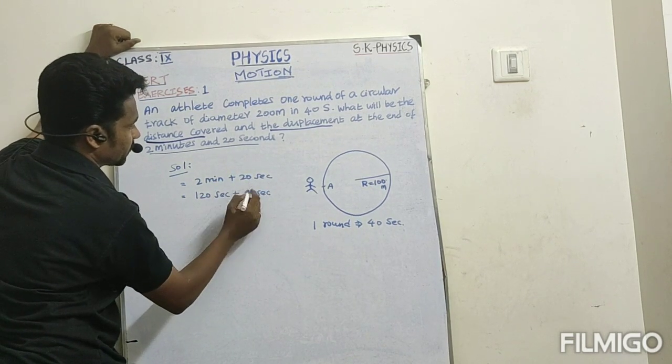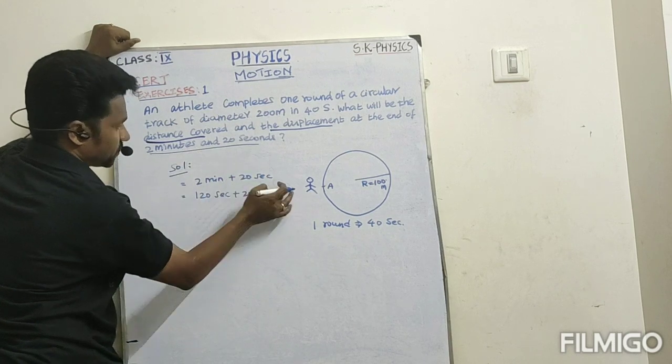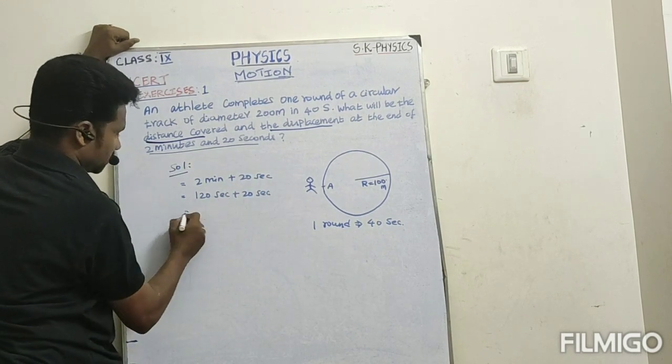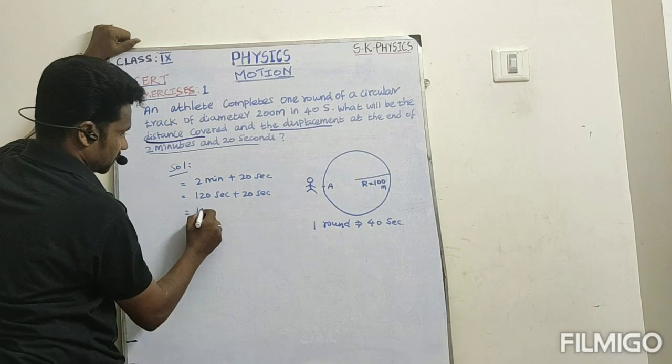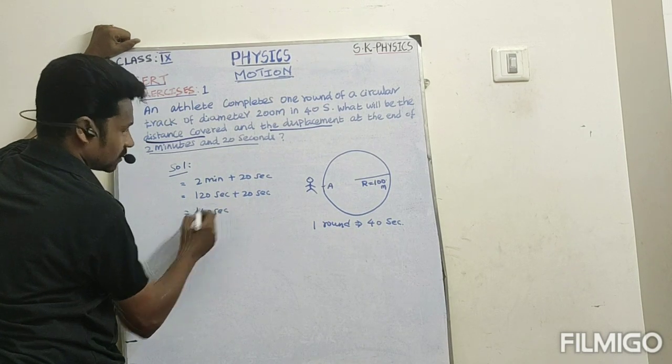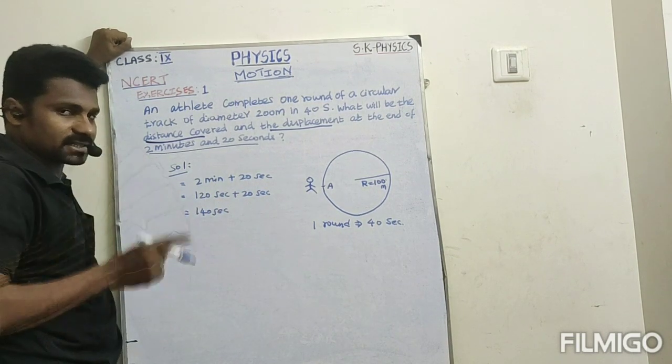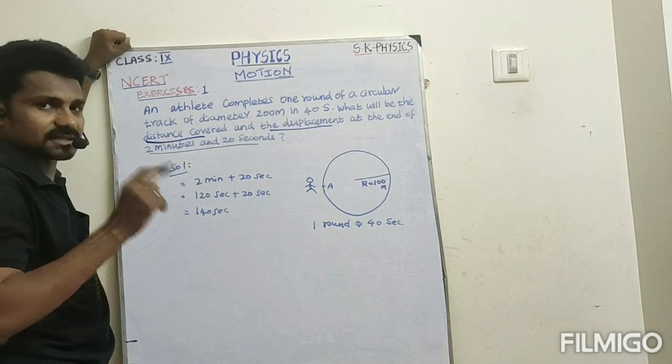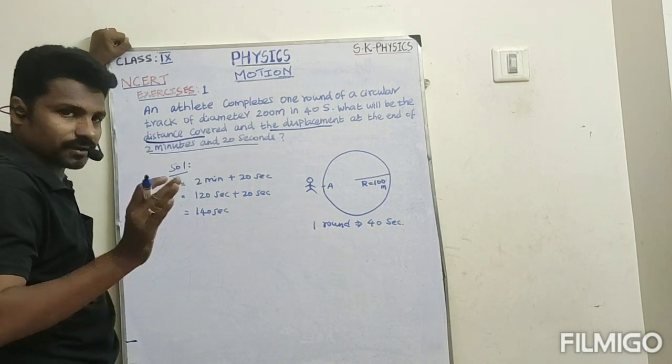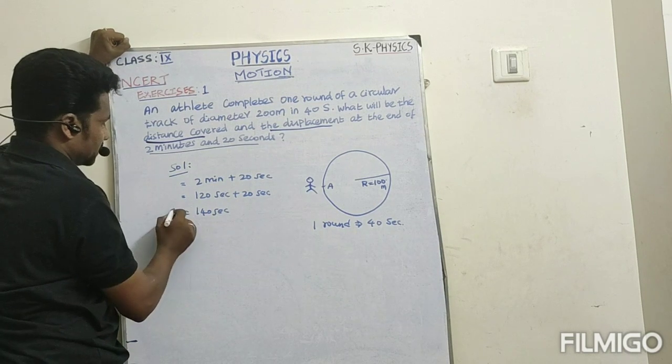So totally how many seconds will come? That is 140 seconds. So after completing 140 seconds, what about distance and displacement? That is the question.